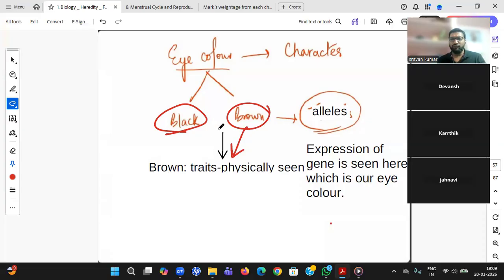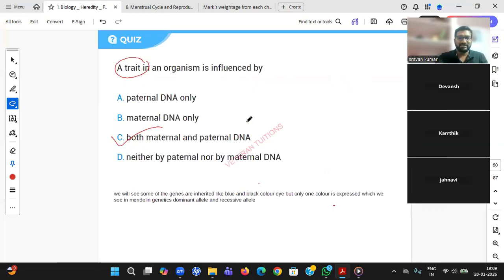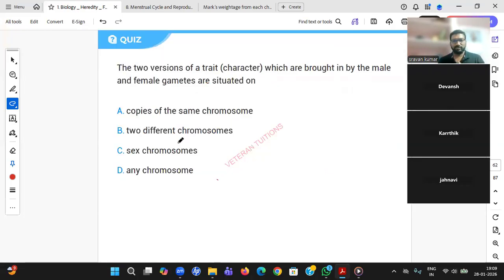Okay, so one character is from male, another character is from female. So that is what the trait is. Trait means I got brown eyes, and definitely that is influenced by maternal and paternal both DNA. Okay, sir, got it, sir. Yeah, from that both, why only brown eyes is selected? That will come in the next session, which is the dominant one.